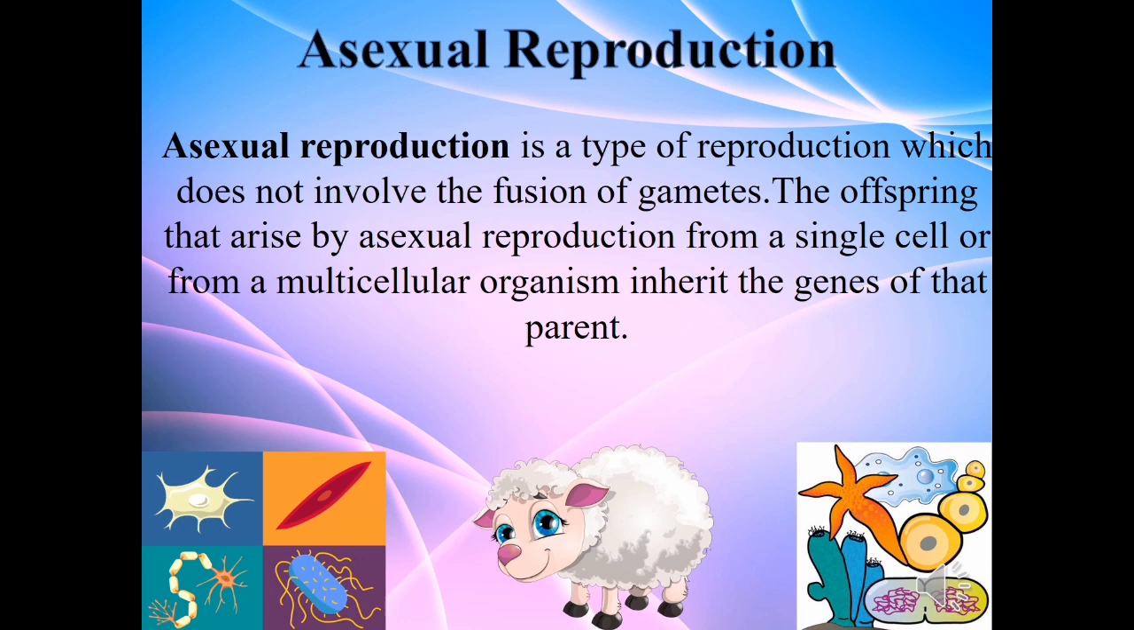Let us move on to the second type of reproduction, that is asexual reproduction. Asexual reproduction is a type of reproduction which does not involve the fusion of gametes. The offspring that arise by asexual reproduction from a single cell or from a multicellular organism inherit the genes of their parent.